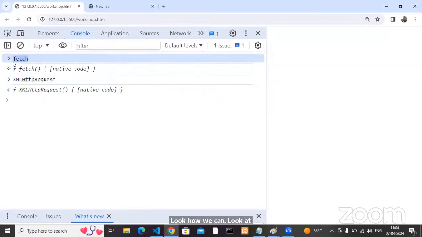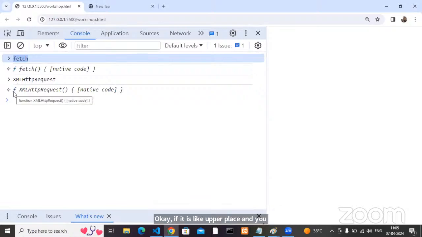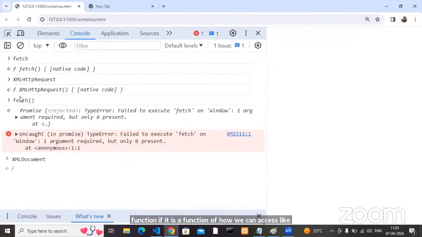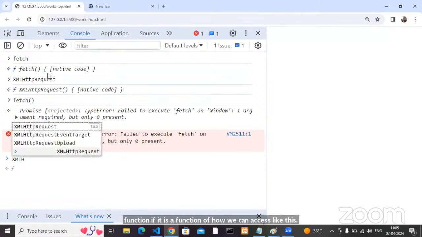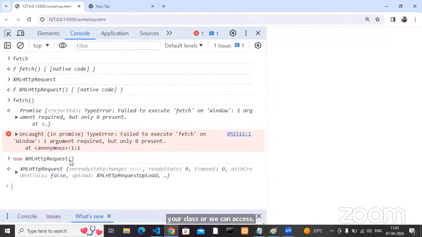How do we recognize it? Very simple. All functions start with lowercase only. All predefined classes start with uppercase. That's it. If it is uppercase and f here, it is a class. Which type of class? Functional class. If it is lowercase, then you can say it is a function. If it is a function, how can we access it? Like this. If it is a class, how can we access it? By creating an object. Like this. Understood? Like this, you can conclude this is the class, this is the function.